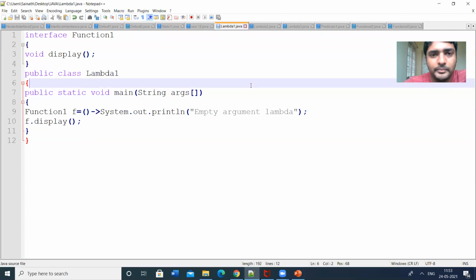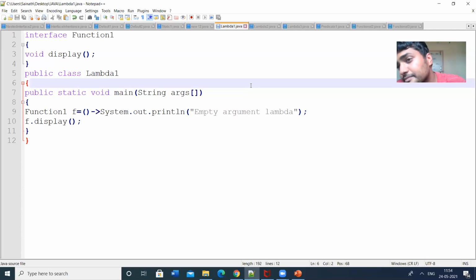So let us see the program. Simple lambda function usage. The main purpose is to implement the functional interfaces. There is a concept of functional interfaces in interfaces. A functional interface consists of constant values and abstract methods. That method can be defined in some other place. We cannot define the method in the interface itself. That is an abstract method.